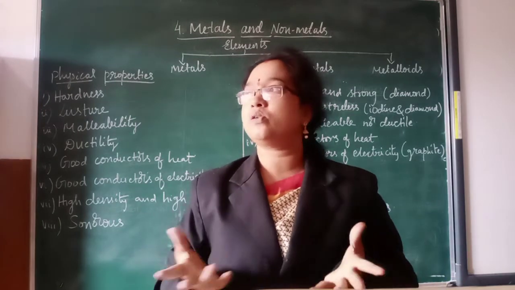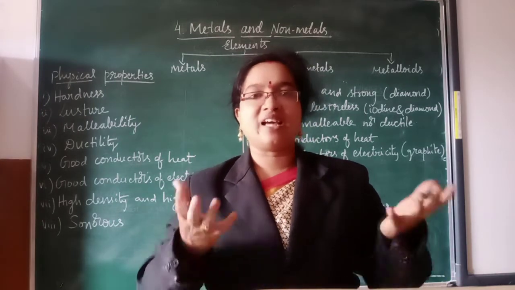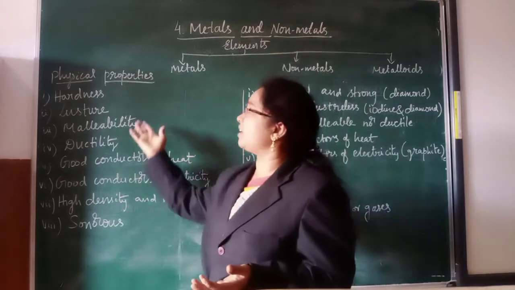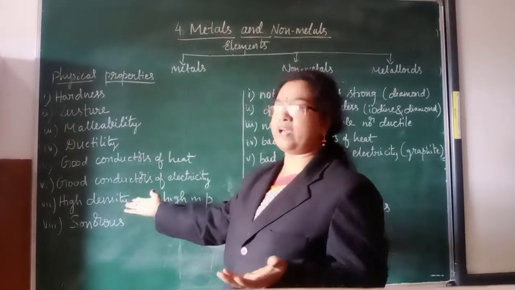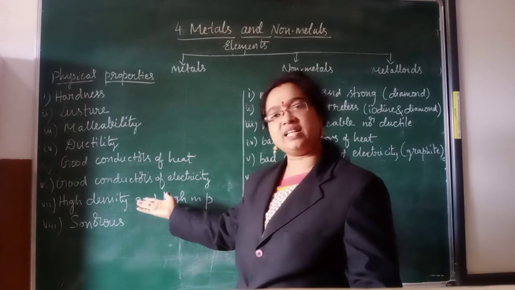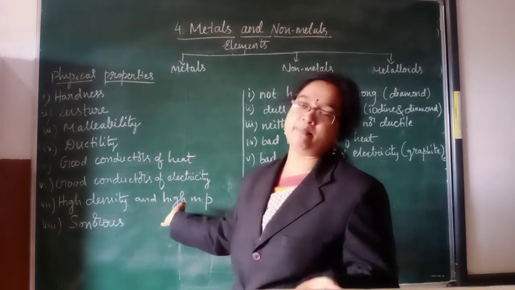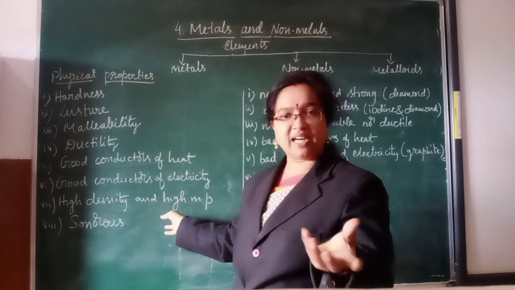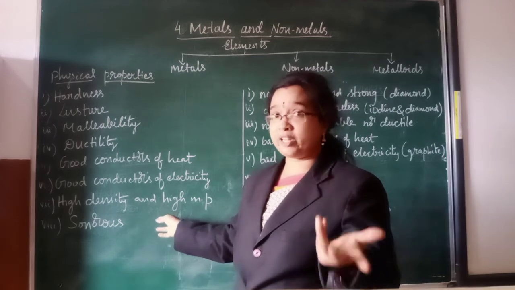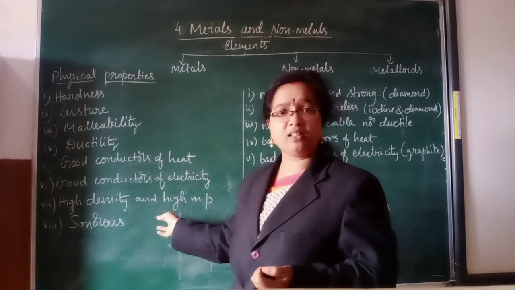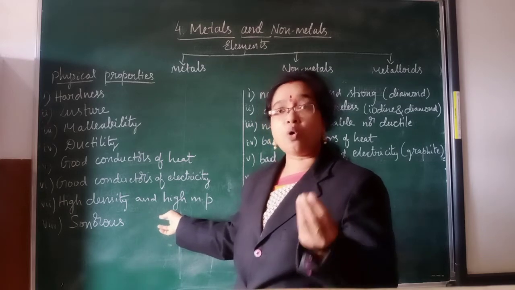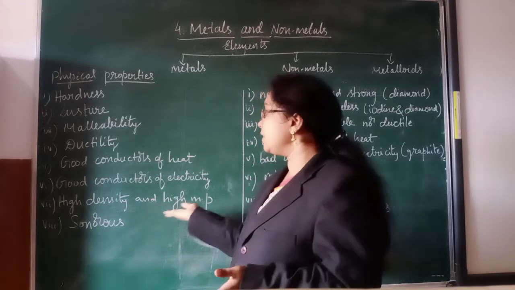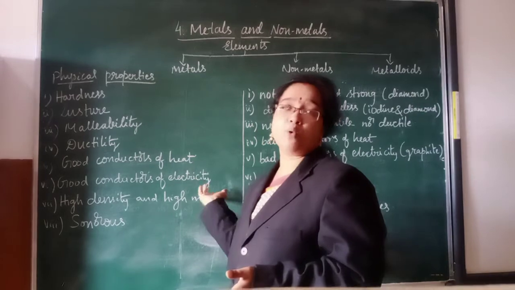Density is related to mass. If they have high mass, automatically they will have high density. They are very hard and have more strength, which means they have more density. If they have more density, automatically they will have a high melting point and high boiling point. For example, iron: can you easily melt that iron? No. Can you easily boil it? No. Even gold, can you easily melt it or boil it? No. So all the metals have high density and high melting and boiling points.